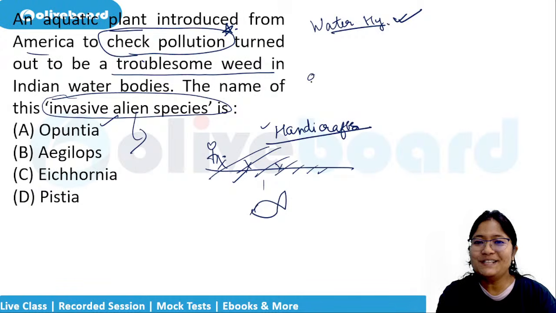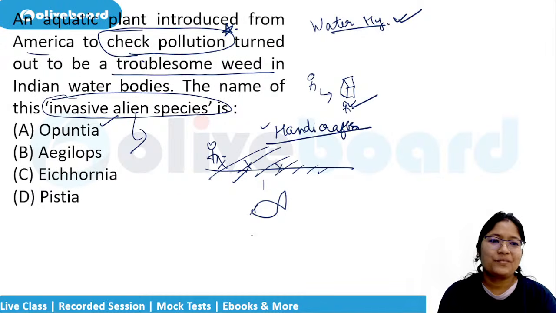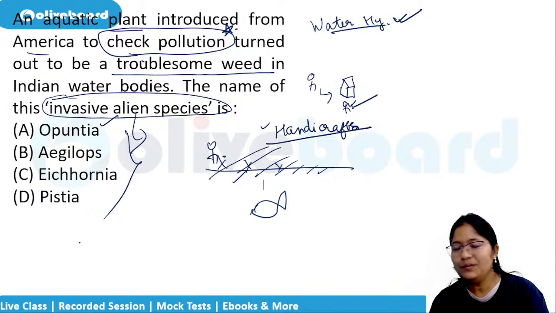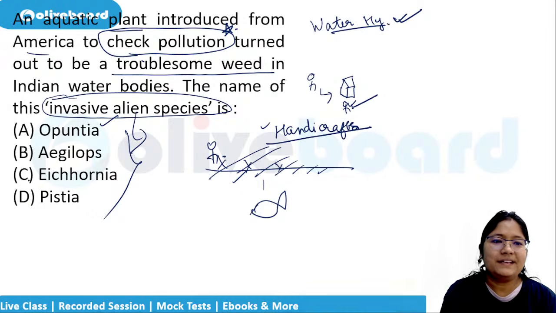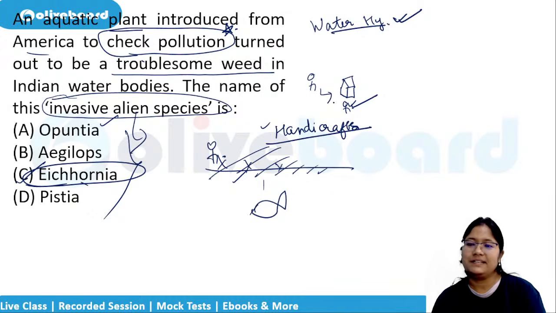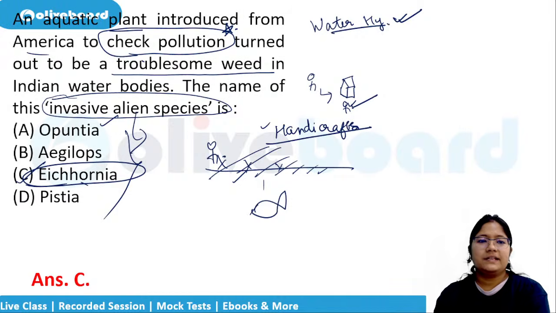In case of humans, who comes from another place, goes to another place, and then dominates that place, is an invasive alien species. So what is the other name? Anybody? No? The other name is Eichhornia. That is your water hyacinth only. Okay, so just the option has changed. Next question.